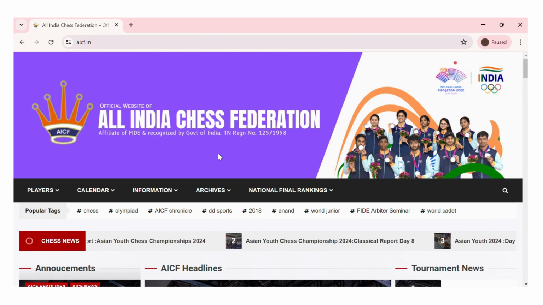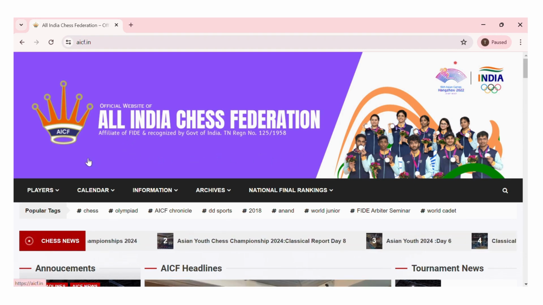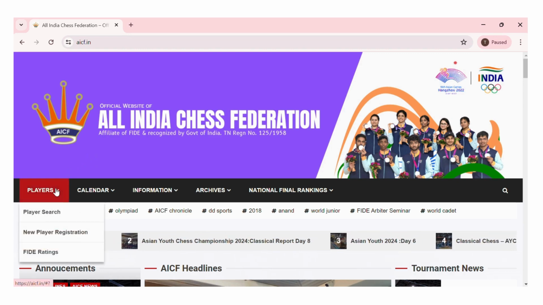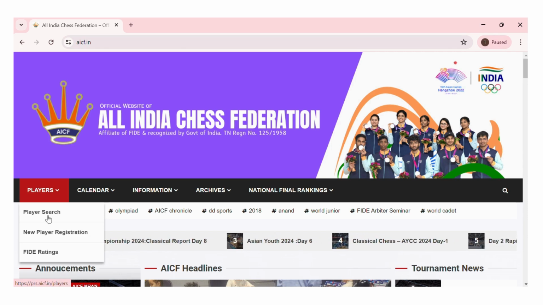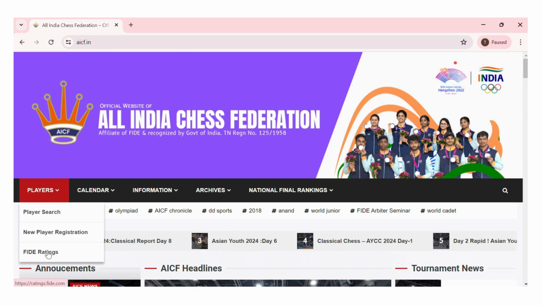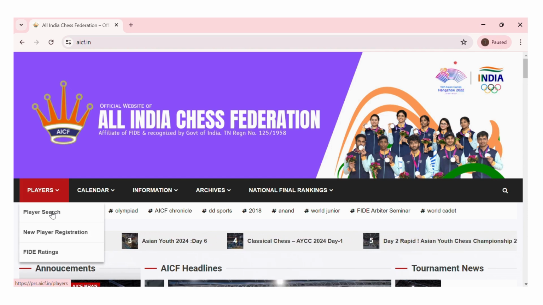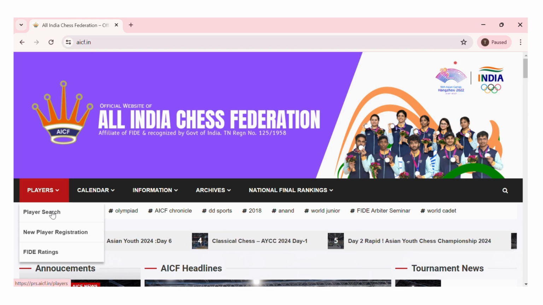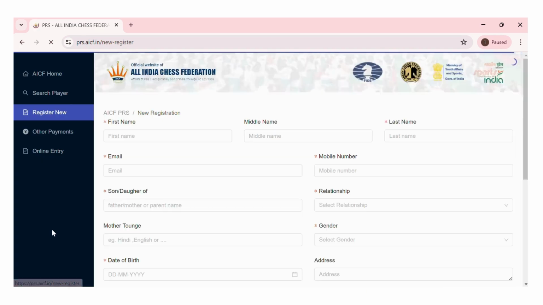You will see a lot of information here, including our grandmasters from India. On your left hand side, you will see players tab. When you place your cursor on this tab, you will see three different options: player search, new player registration, and FIDE ratings. Player search is for the existing registrations, and in order to do the new player registration you have to go to this link.